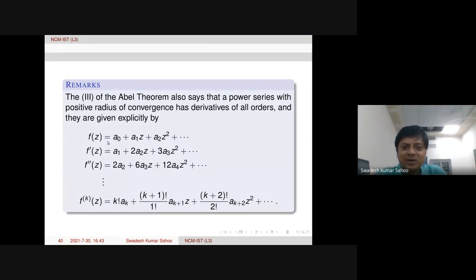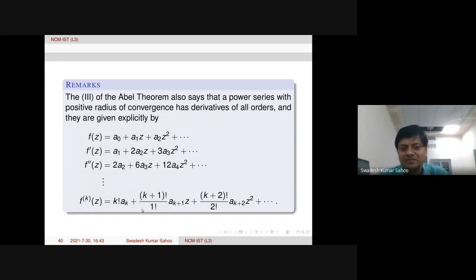So therefore, once we proved term by term differentiation, we can do like this. Finally, f^(k)(z) is actually k factorial ak, and so on. From here you see, if we put z equal to 0, then only the constant factor k factorial ak is remaining. That means the kth derivative at 0 over k factorial is actually the kth coefficient ak.